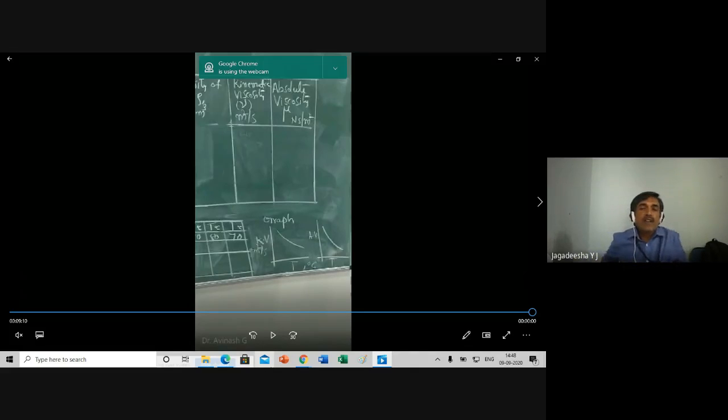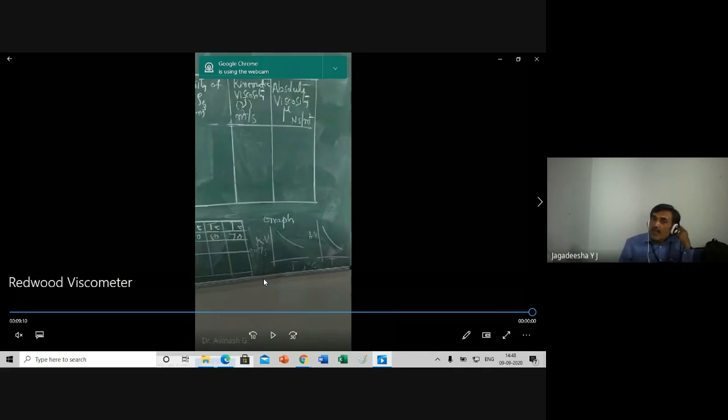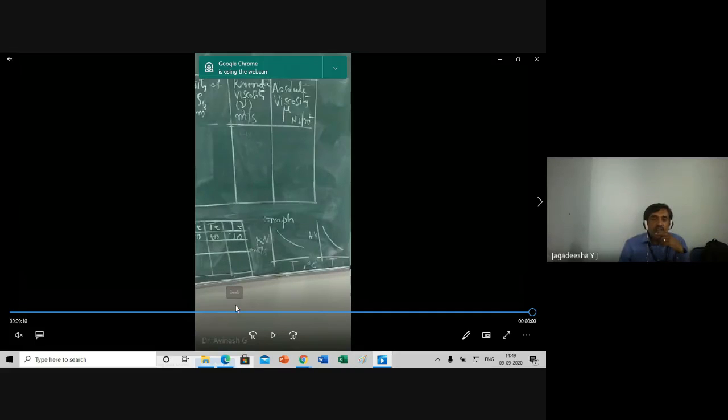Hence, we can say the viscosity is a function of the temperature. And these values you have to list in the table as shown on the board. The formula is also written on the board. Manual will be supplied to you.